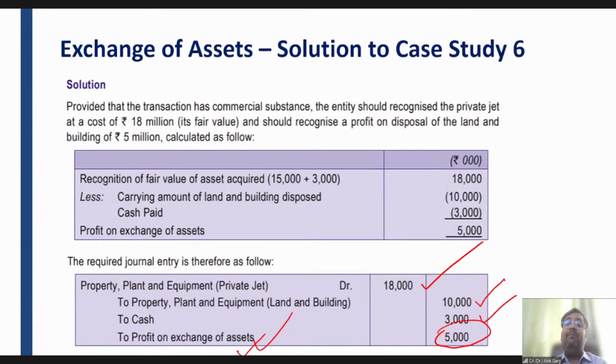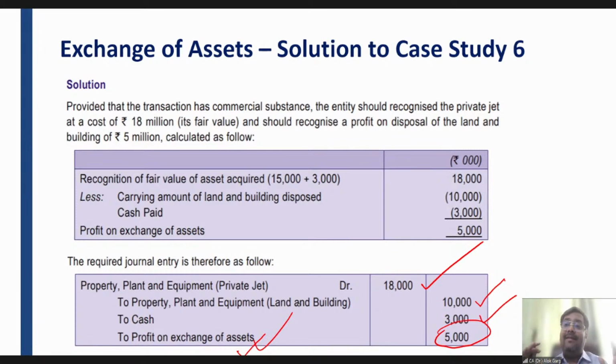Or if there is a bearer plant, a plant which produces agricultural produce for more than 1 year, in that case it has to be considered as Ind AS 16 PPE, right? So for all the tea and coffee industries, if they have tea farms and coffee farms, those tea trees and coffee trees are Ind AS 16 bearer plants, which are covered under the PPE standard.